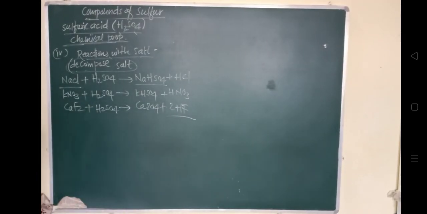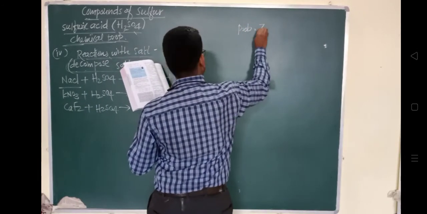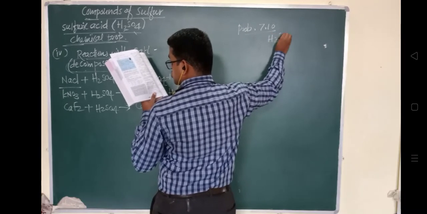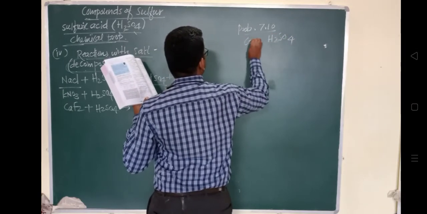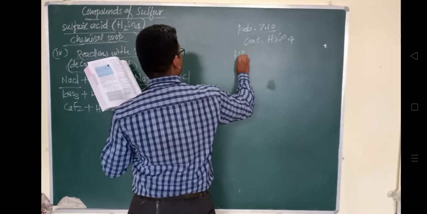The question there is problem number 7.10. What is the action of concentrated H2SO4 on HBr and on HI? So how is it getting reacted? Concentrated sulfuric acid is getting oxidized.